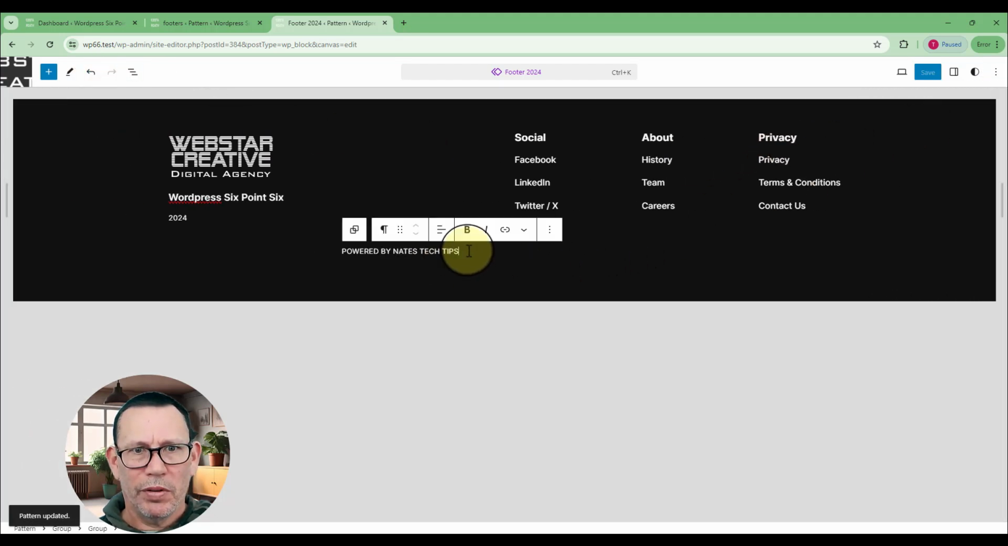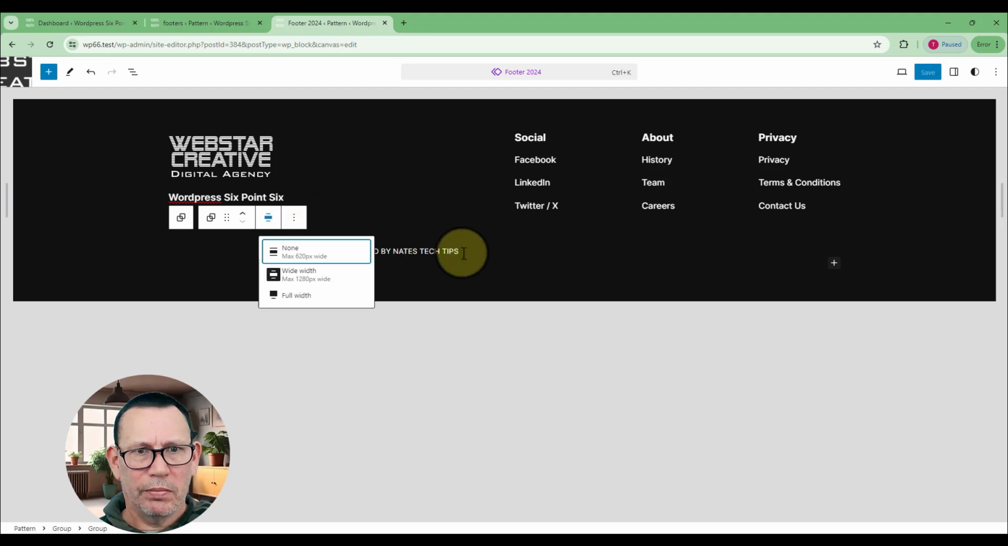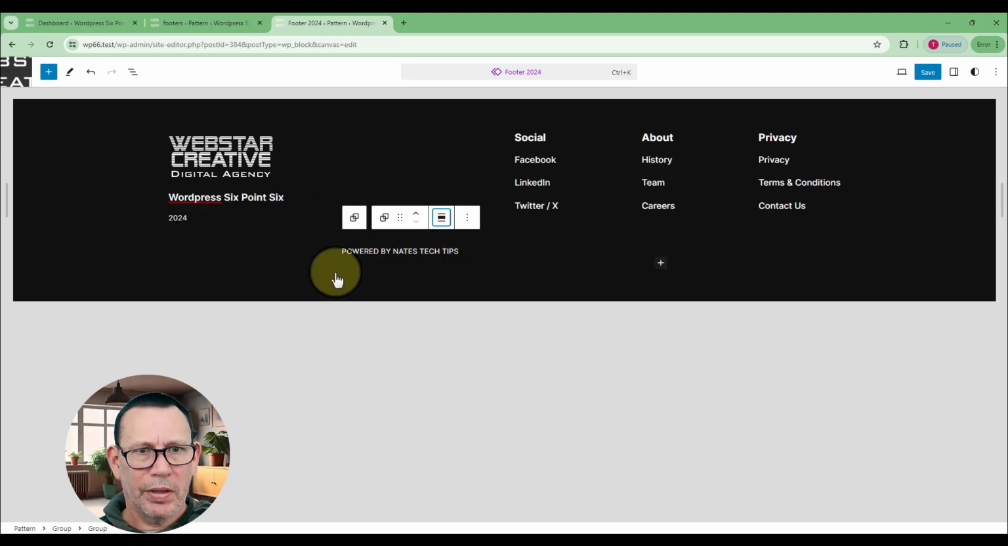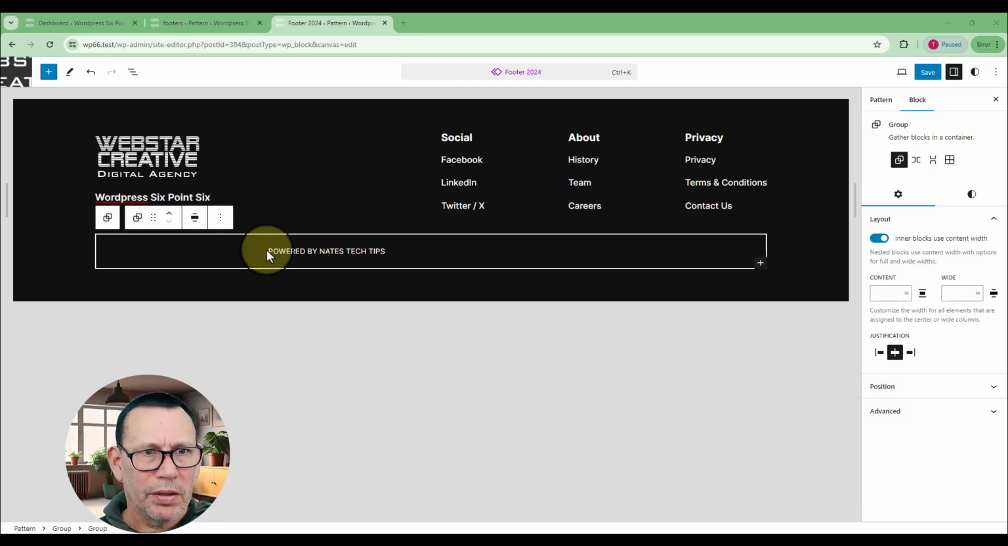Okay, so I actually want this a little bit different. I want this further over here. So I'm going to align this. Okay, it's wide width. Okay, so this isn't actually where I want it. So if I come over here to the group, come out to layout, and I've got inner blocks use the content width. I'm actually going to turn that off. I can do it from here, so I can just justify it from down there. I could have turned that off, but I'll actually leave it on and put it down here.